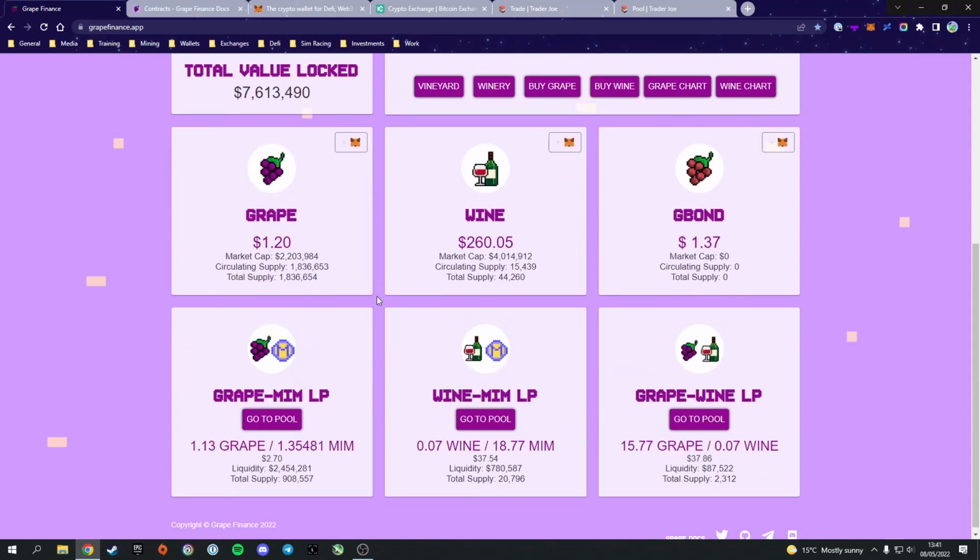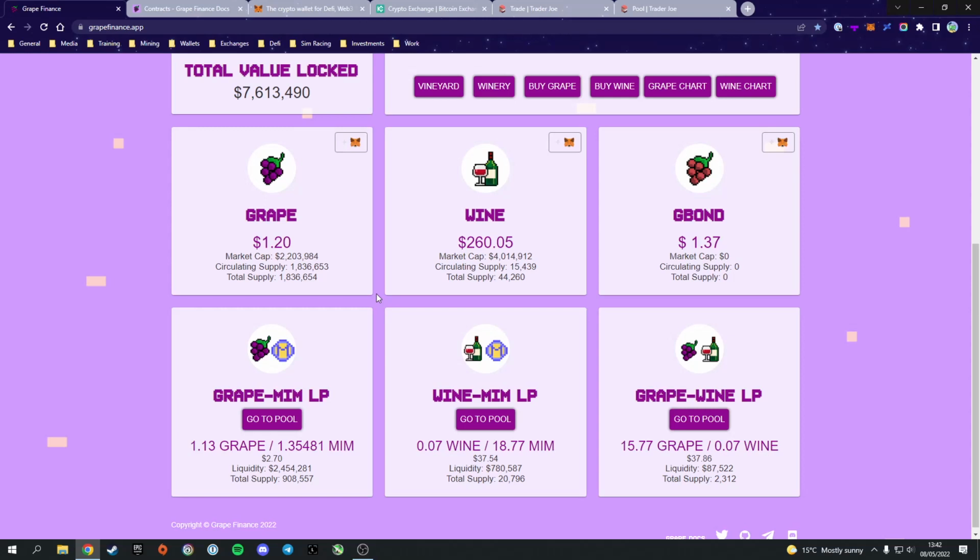So to start off with, let's just go over what tokens are involved in the project. First of all, we have Grape, currently sitting at $1.20, so slightly over peg, but that's fine. That is the main protocol's token. We also have Wine. Wine is not stable. It is a volatile asset, and it almost acts as like a share or stock of the project, similar to T-shares over on Tomb Finance. So it is volatile, but it has been growing rapidly as the TVL has increased, which is super exciting.